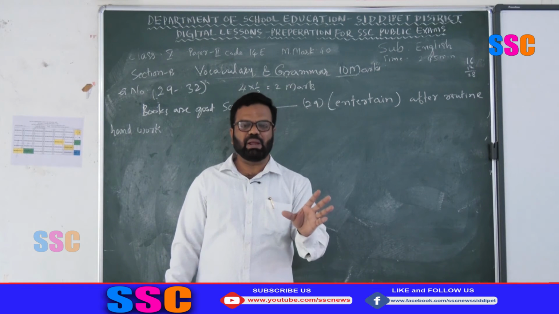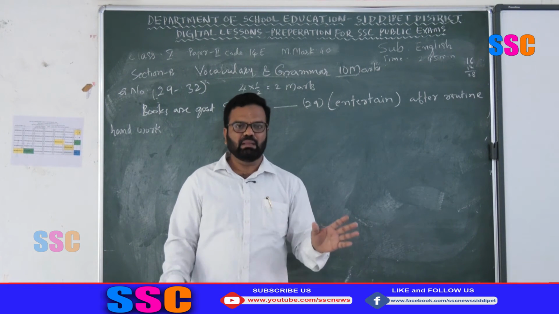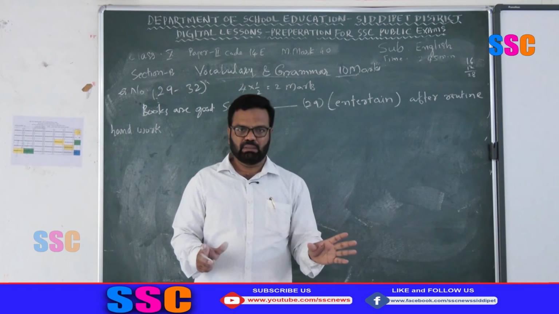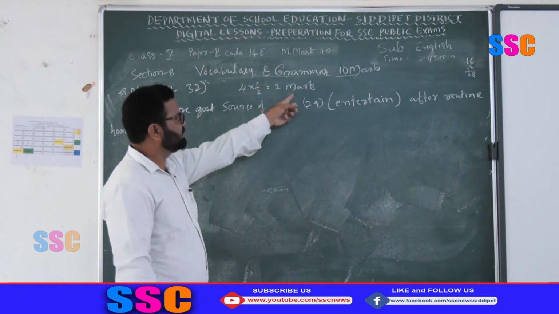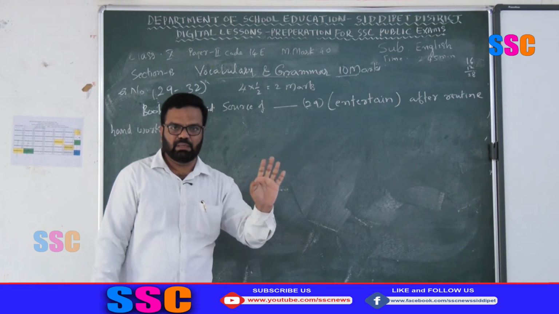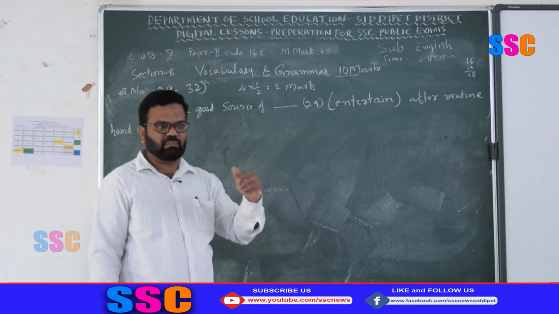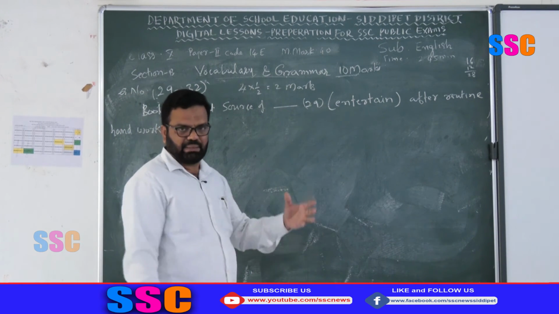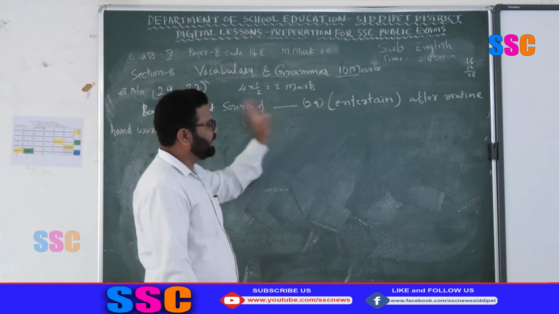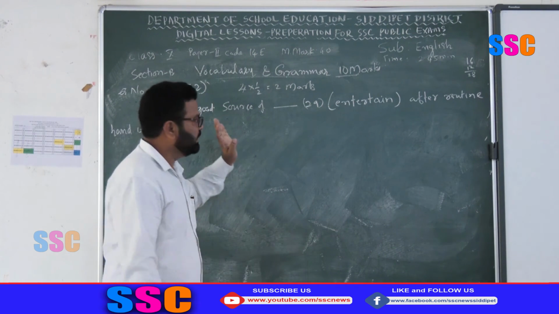If you practice the synthesis of words, interchange of words, you will get these two marks. Otherwise you can't. You have to practice while reading your text or any English material. Then only you will get these two marks.